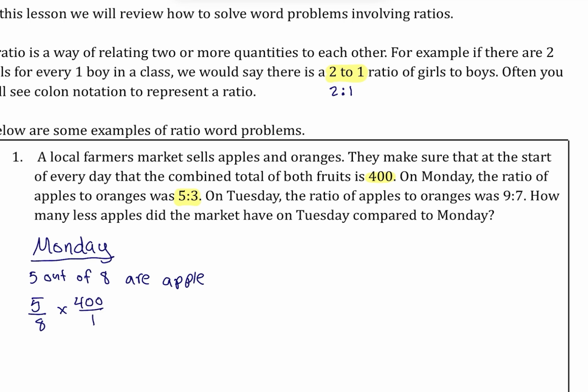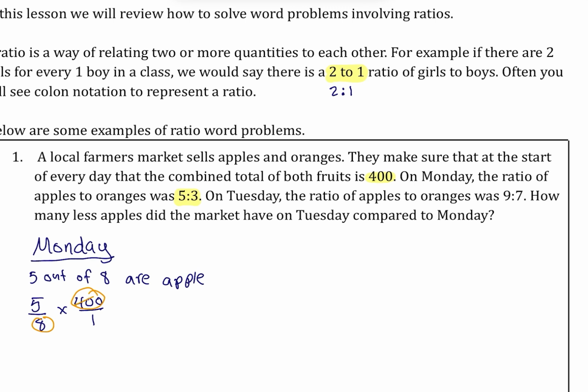And so now to simplify this, we're going to use what we call cross-simplifying, or sometimes you'll hear it referred to as cross-reducing. Anytime you're multiplying two fractions together, and the numerator of one fraction and the denominator of the other have a common divisor, you can go ahead and divide or simplify. In this case, 400 and 8 both have a common divisor of 8.